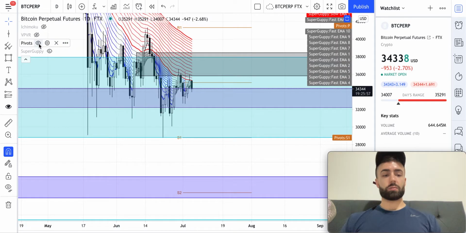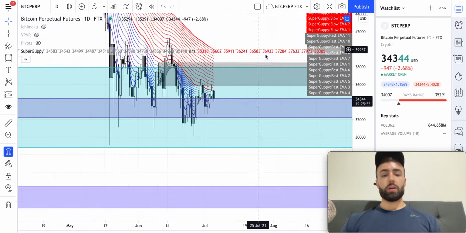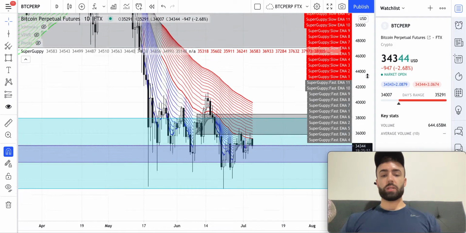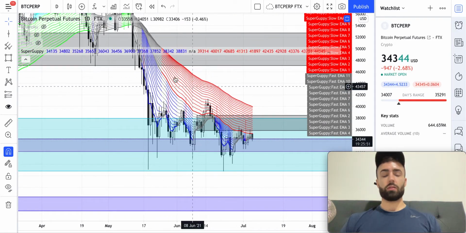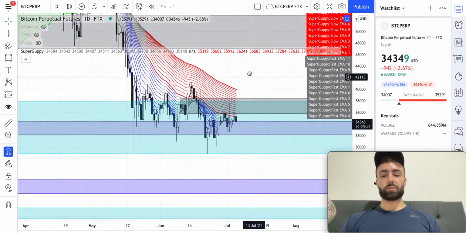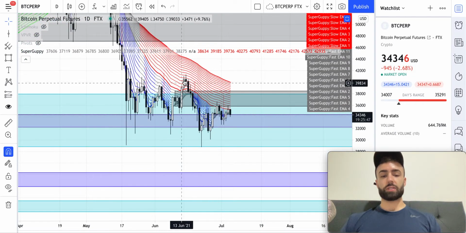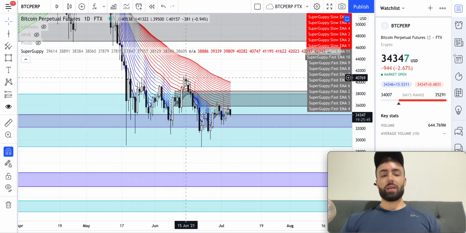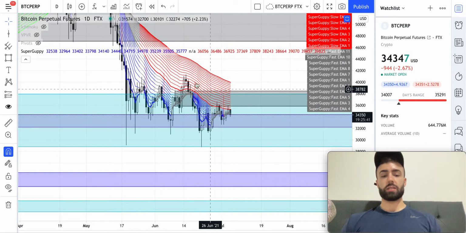So let's go to the lower time frames. Well, before we do, let's just briefly talk about the super guppy. We've talked about this several times, but when this expands, the red longer term EMAs suppress price, and that's what we're seeing here. First test, I talked about this being a very significant level on the first test, these EMAs.